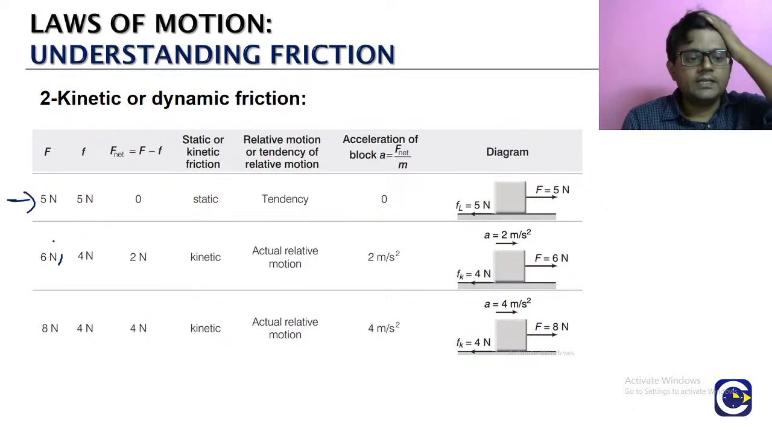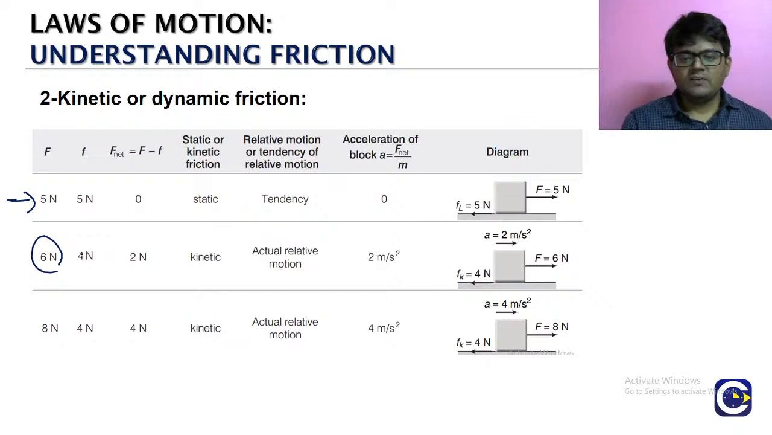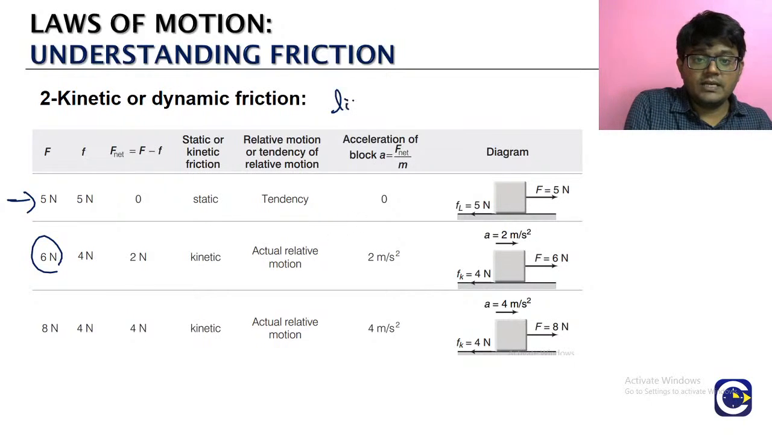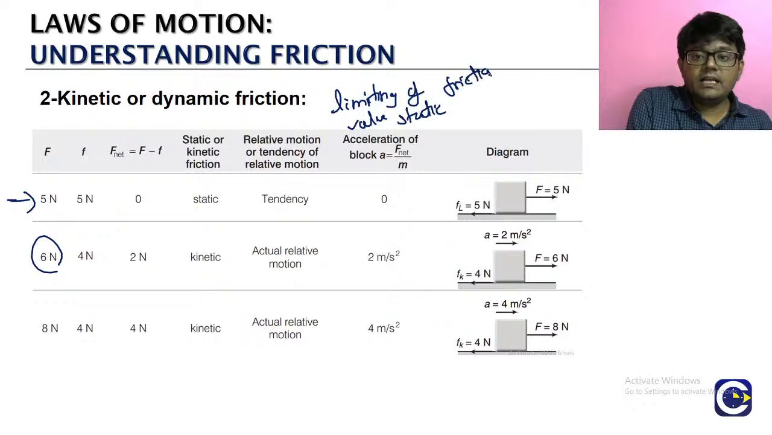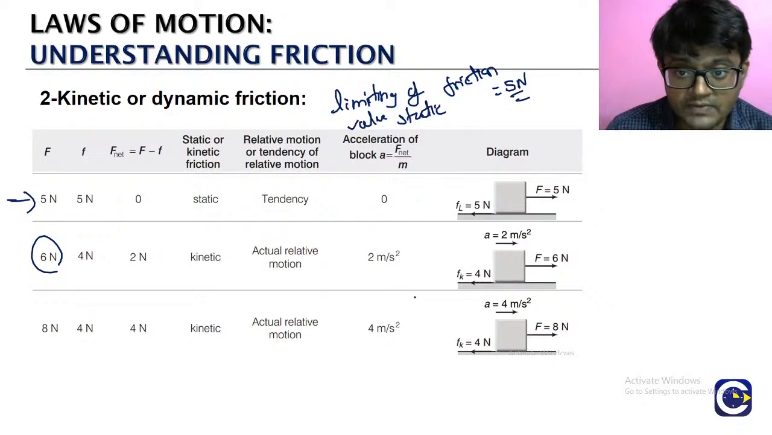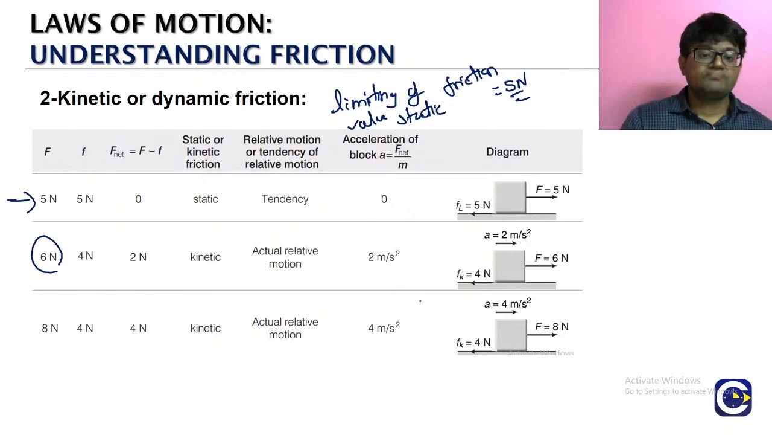Okay, so now look, where we stopped before, it was 5 newtons. Now assume we apply a force of 6 newtons. The applied force is more than the limiting value. We took the limiting value of static friction as 5 newtons. So the applied force is more than that, which means motion has started.